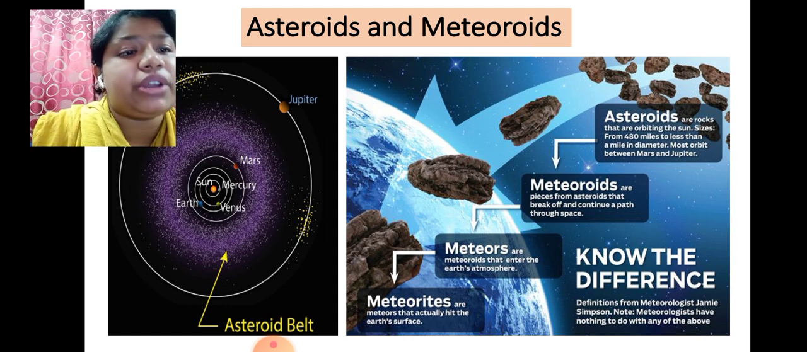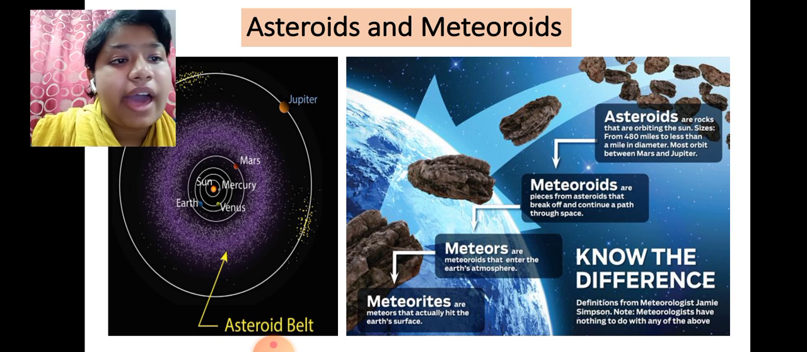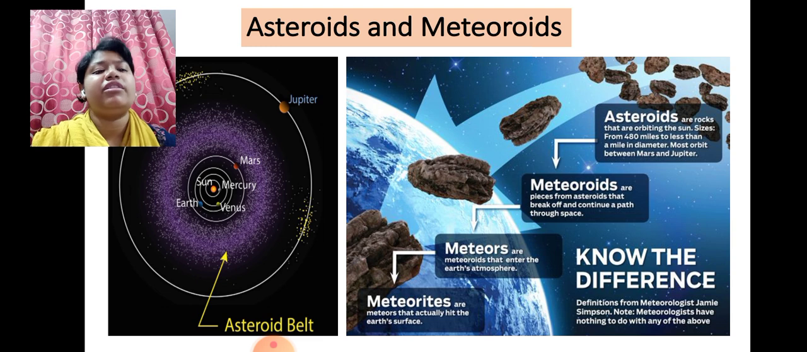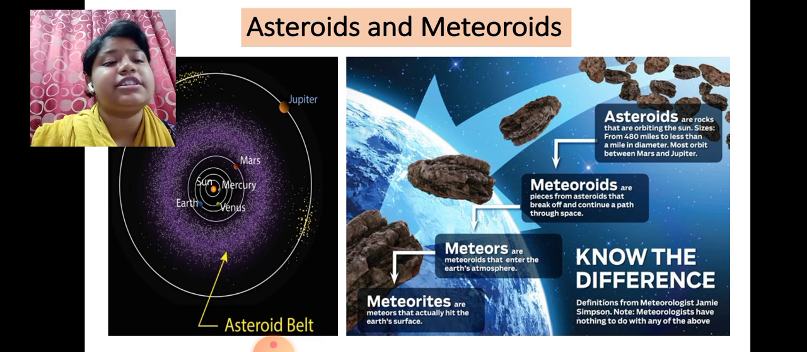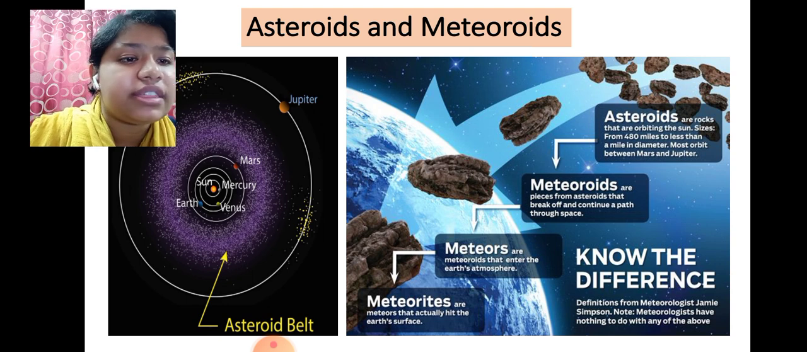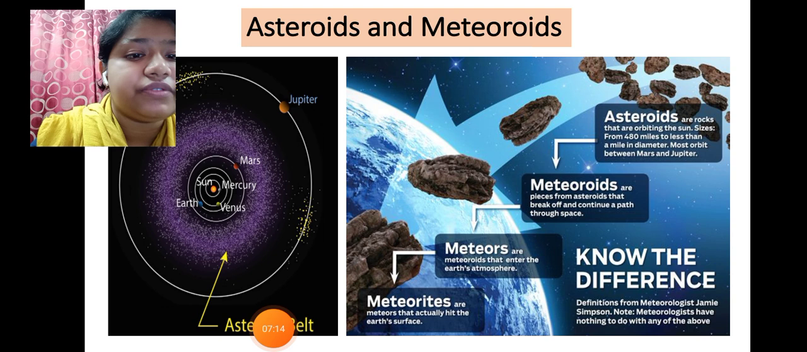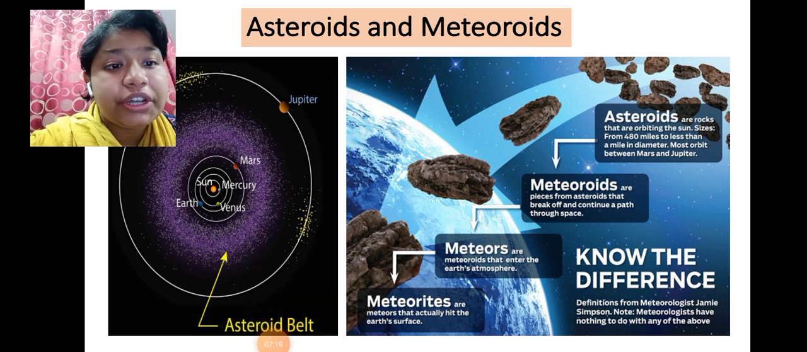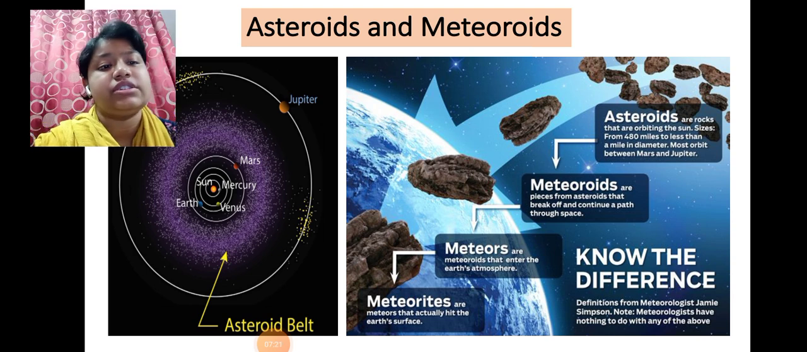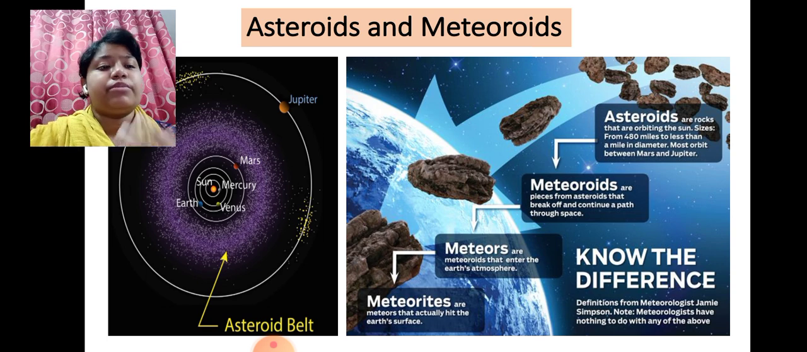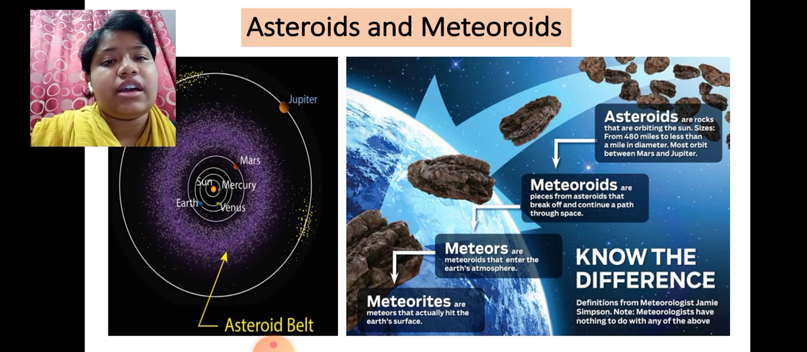And next we have meteoroids. These are pieces from asteroids that break off and continue apart through space. These are the pieces of the rocks. Next we have meteors, which are meteoroids that enter the Earth's atmosphere. Next we have meteorites, which are the meteors that actually hit the Earth's surface. So these are the types of rocks and pieces of rocks that we see in our universe.